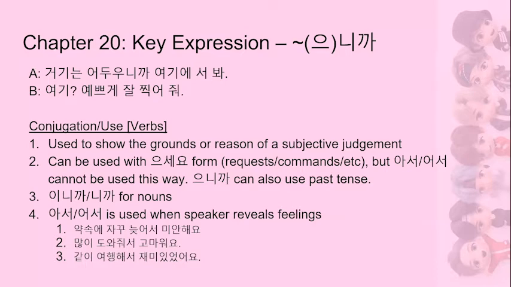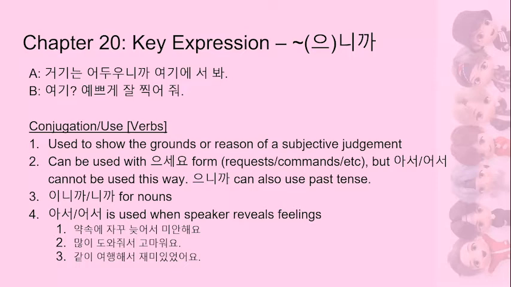So this one can be used with request and command forms and other verb forms, but 아서 어서, which also kind of means because, cannot be used this way. So that's one of the differences. 으니까 can be used for requests, commands, etc. And it can also be used with past tense conjugations, whereas 아서 어서 cannot be used for those other forms like requests and commands. And you also cannot use past tense with the 아서 어서 format. It just has to be present tense conjugation.